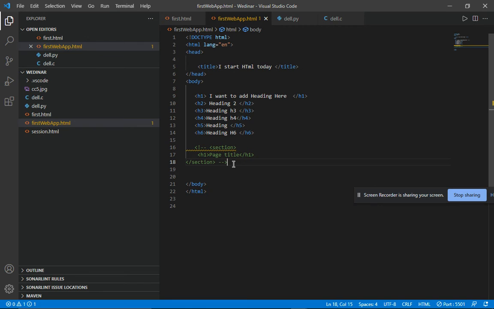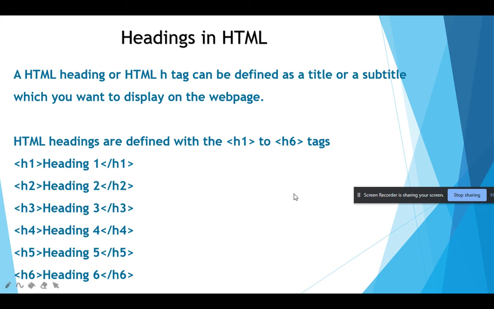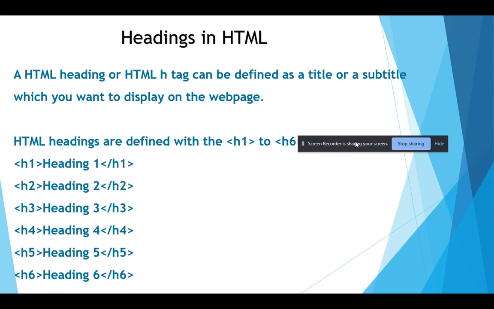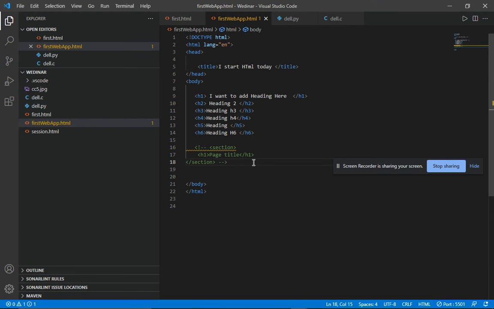So here you see that I add some comment. So what is the comment? A comment is basically important notes. I give you an example: when you took a class in your classroom before Corona time, when your teacher taught you, you wrote some important topic or important point in your copy, so that whenever you look at it after a week or after a month, you can refresh what this thing is used for.